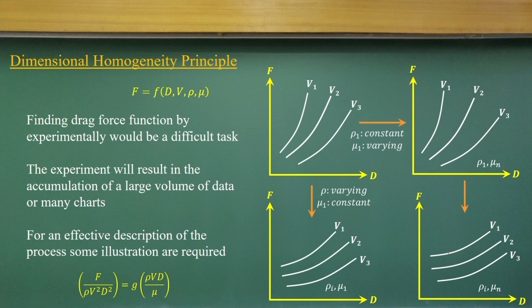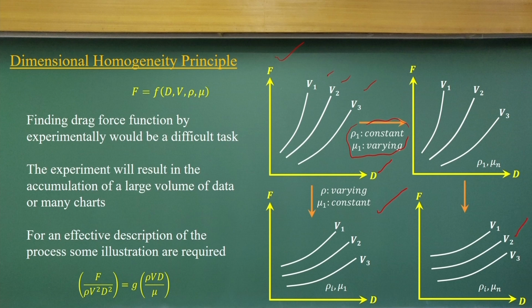That means, when I conduct an experiment changing D and different V1, V2, V3, I keep rho and mu constant. In a similar way, I will change the other parameters, keeping the remaining parameters constant.